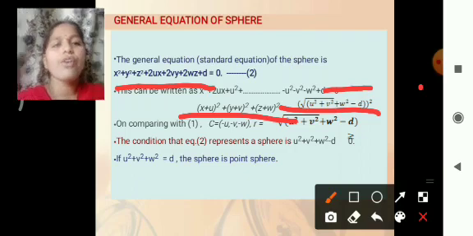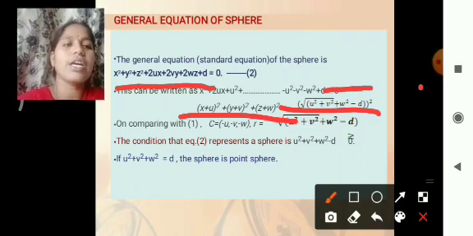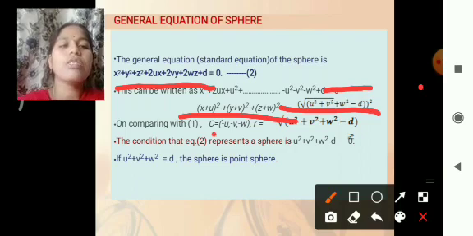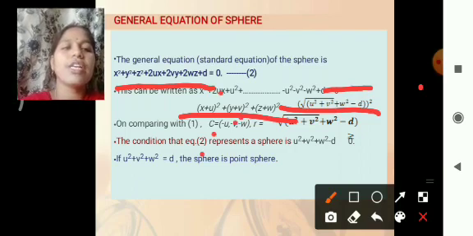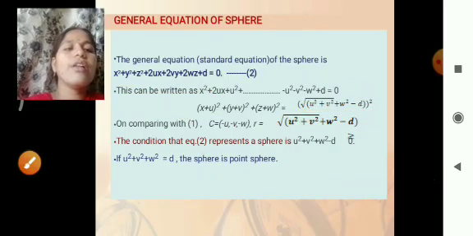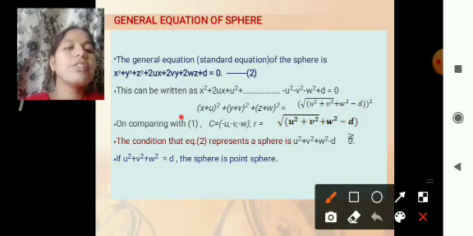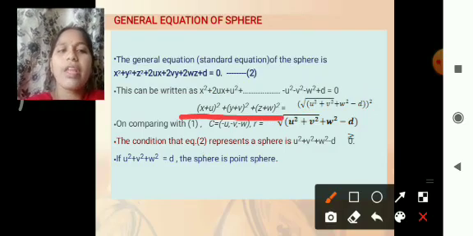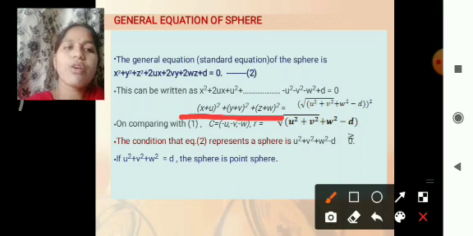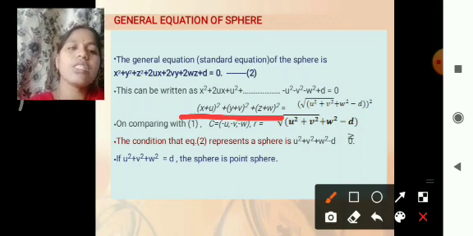We have to observe one condition here. (x minus a) whole square plus (y minus b) whole square plus (z minus c) whole square, that is, (x plus u) whole square plus (y plus v) whole square plus (z plus w) whole square is equal to r square, where r is the radius of the sphere.